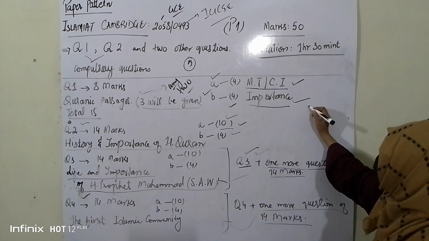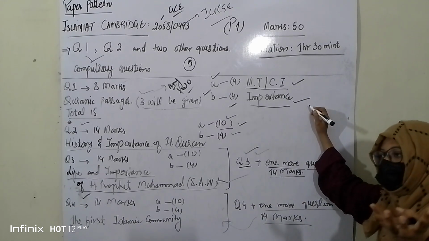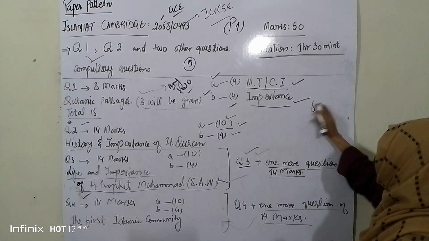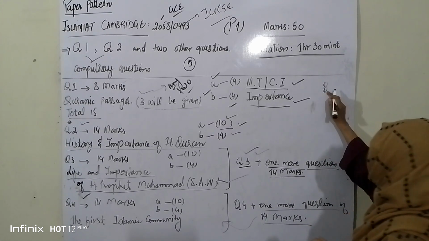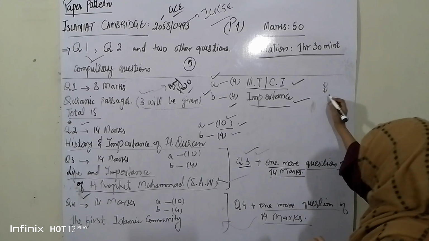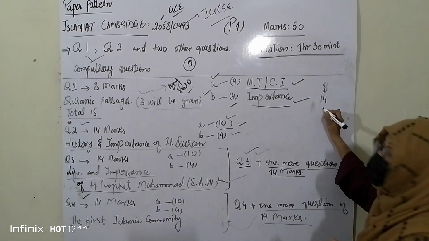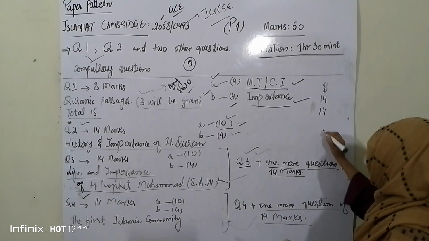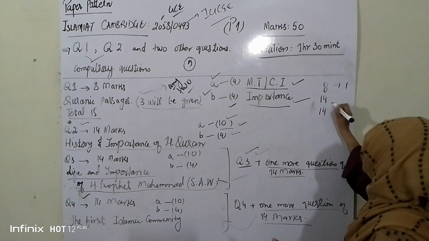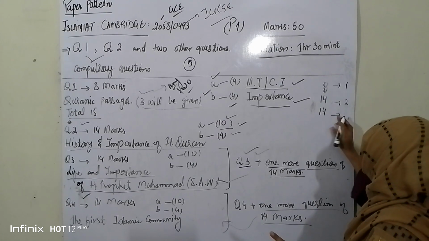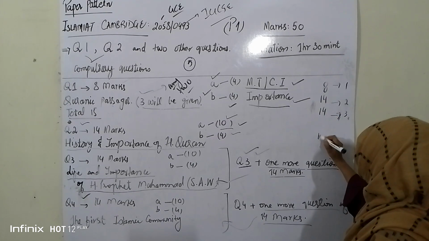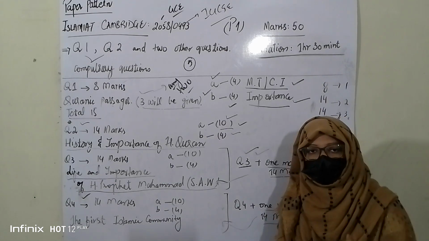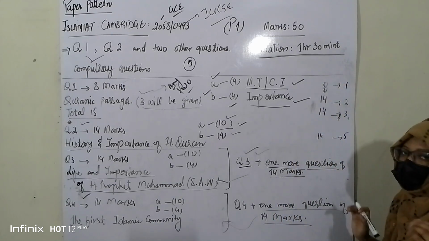Now let's see, we are going to calculate the marks for this paper 1. Question 1 of 8 marks. I am again writing it here. Question 1 of 8 marks. Question 2 of 14 marks. Question 3 of 14 marks. And then here I write, see, 1, 2, 3 and then 5. These are of 14 marks and then the question 1 of 8 marks.